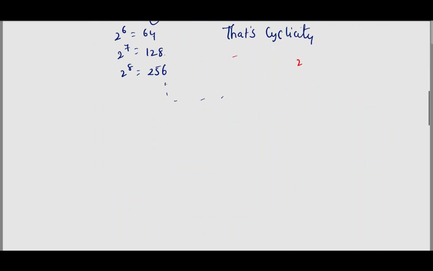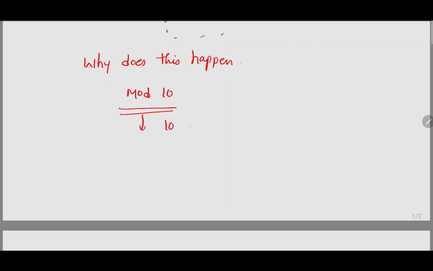So why does this happen? Because we are looking at the number mod 10, which means there are only 10 possible digits: 0, 1, 2, 3, 4, 5, 6, 7, 8, 9.